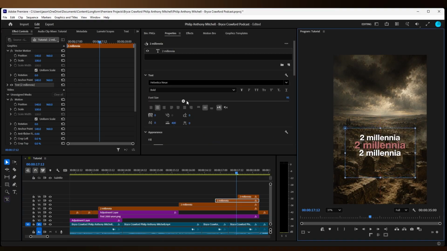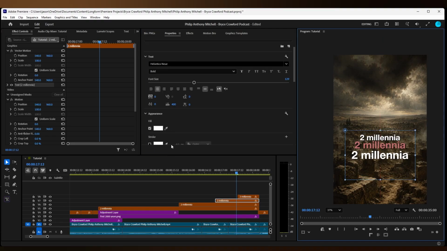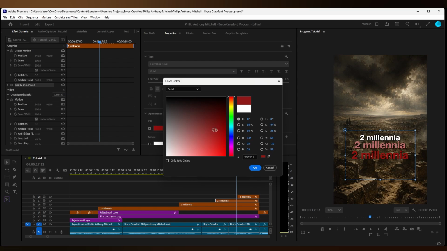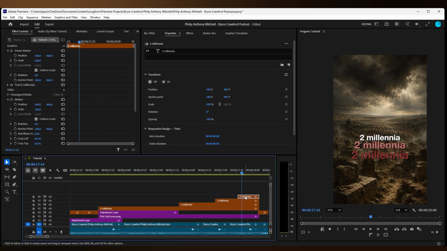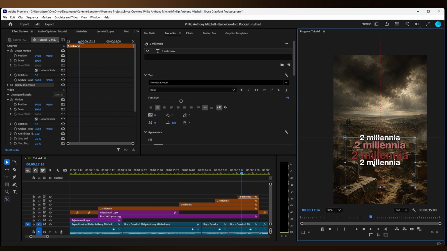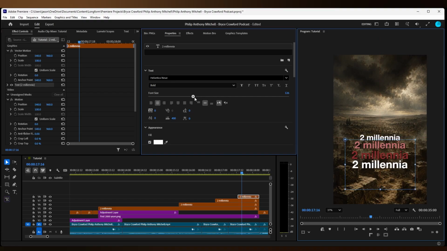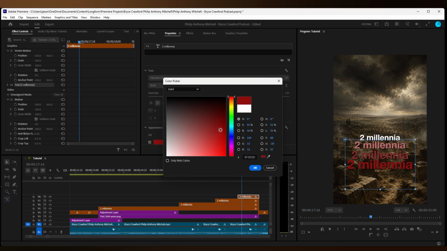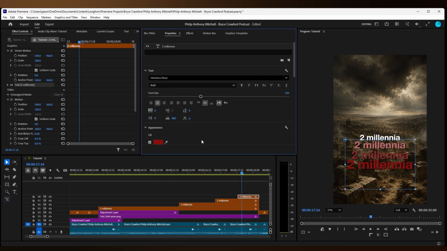Then scale up the 2 millennia again, make each one consecutively bigger, and make it a darker red, maroonish color. Then get the final one, scale it up even higher, and make it a darker red. Like so.